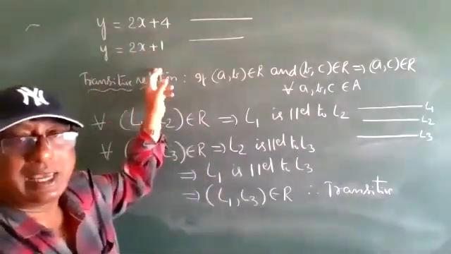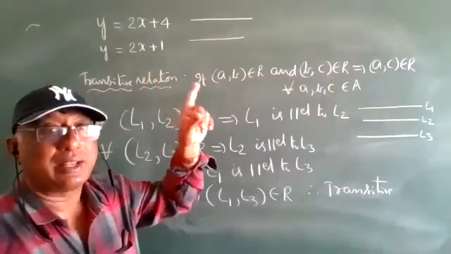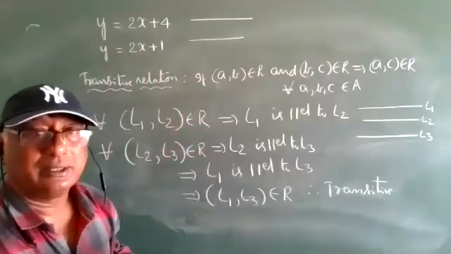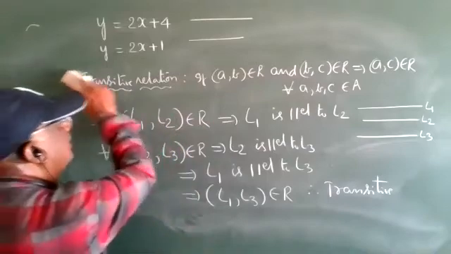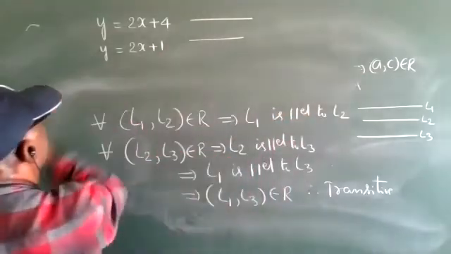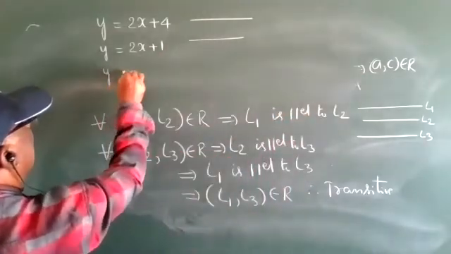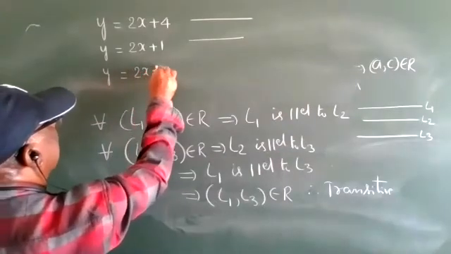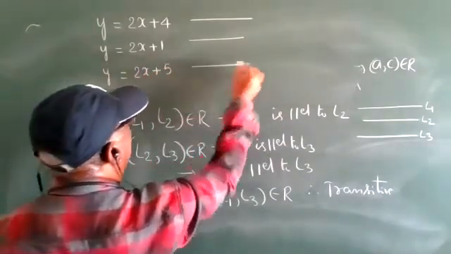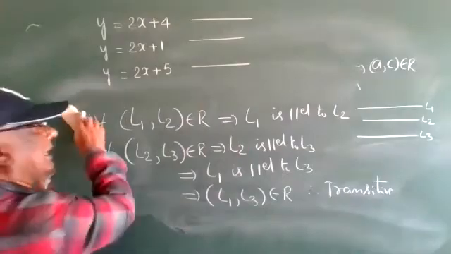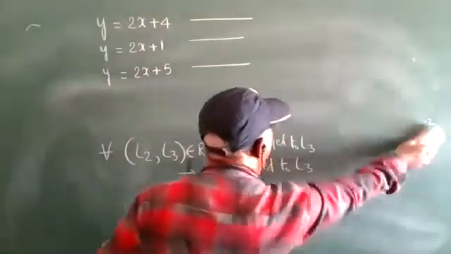The y is the same, the x is the same, the constants are different. Parallel lines. So y = 2x + 5, another parallel line. How many parallel lines do we have?